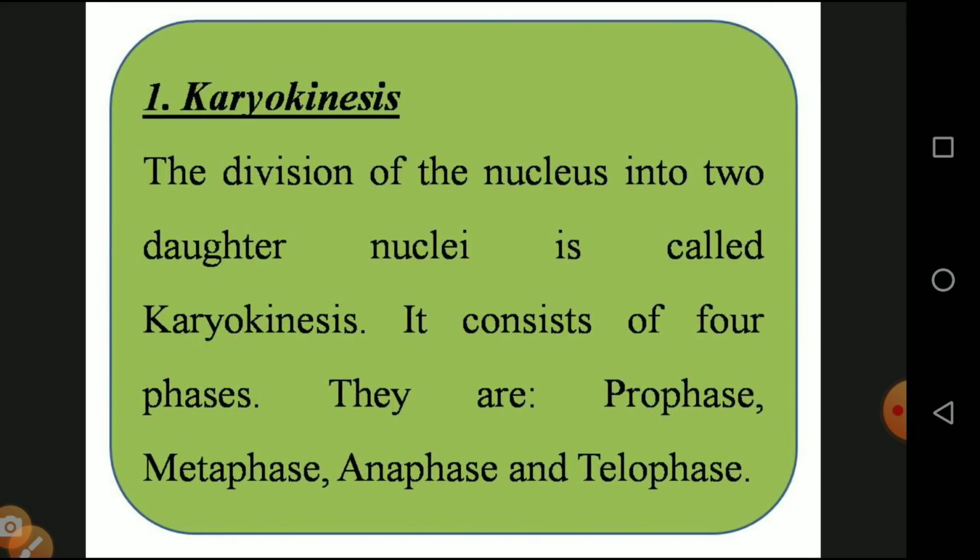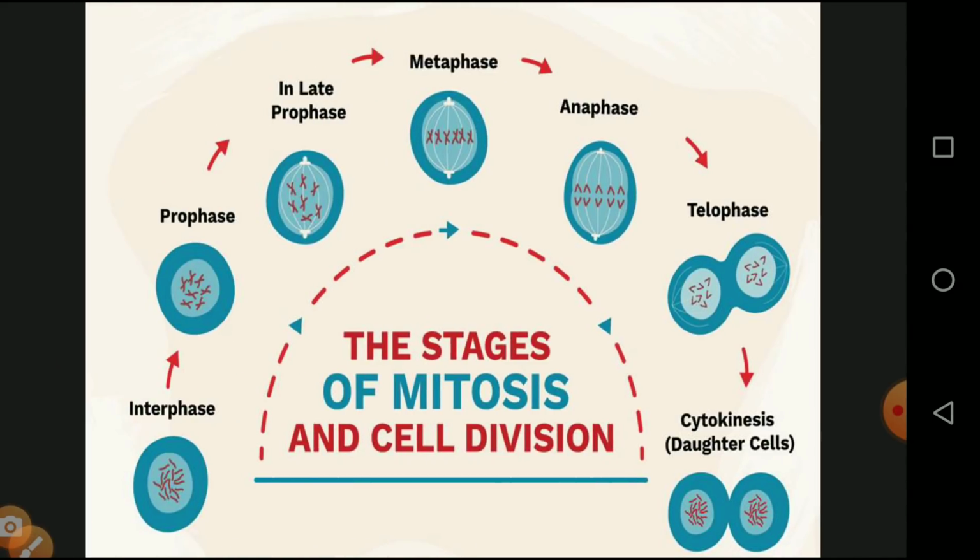Karyokinesis, the division of the nucleus into daughter nuclei, has four phases: prophase, metaphase, anaphase, telophase. PMAT: prophase, metaphase, anaphase, and telophase. Let us see the stages of cell division. This is the overall representation: interphase, prophase, late prophase, metaphase, anaphase, telophase, and finally the cytokinesis process, which is the end of the process. We end up with two daughter cells.